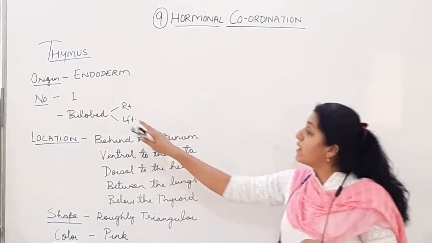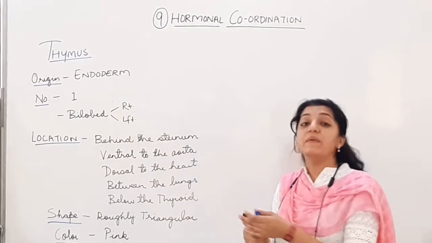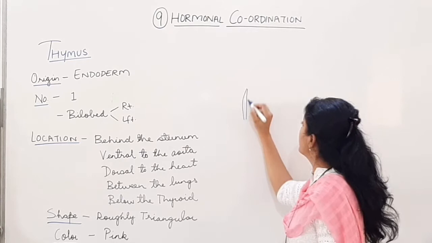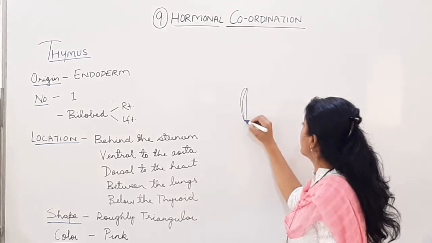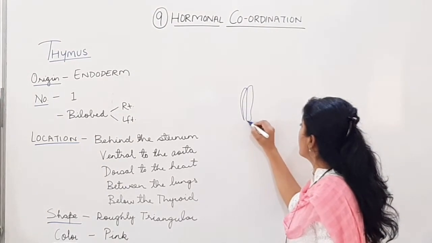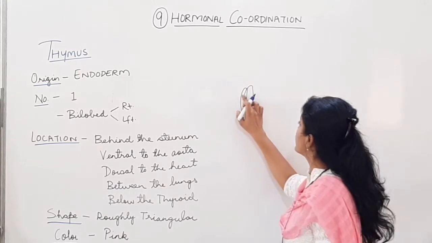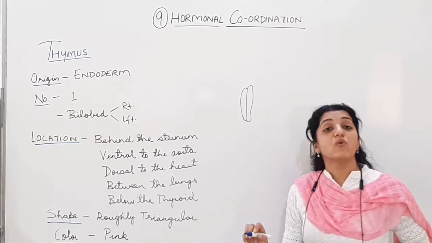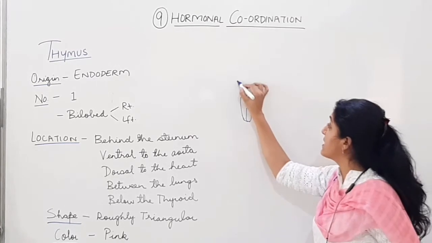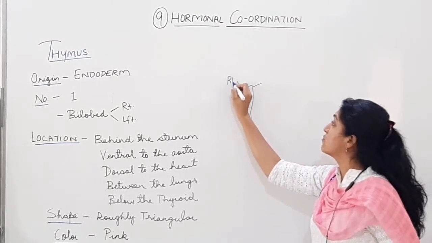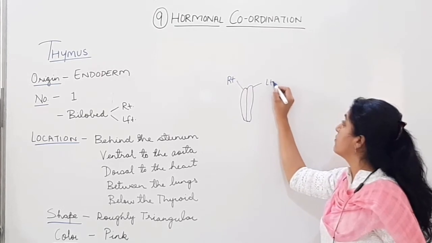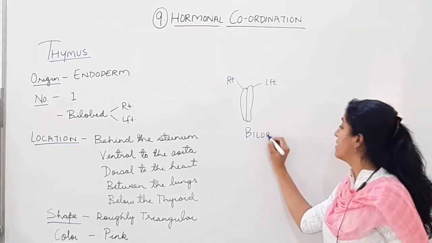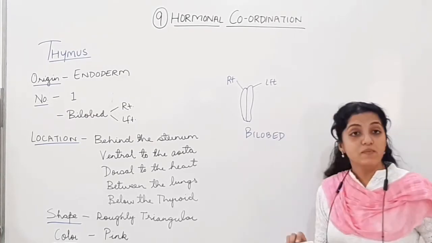The gland will be one in number, but again it will be a bilobed gland. So the shape is going to be roughly triangular shape of the thymus gland. Not exactly triangular, but a rough triangle. And again, it is going to be divided into the right and the left lobes. So right lobe, left lobe. It is a bilobed gland. It is going to be divided into the right and the left lobe.